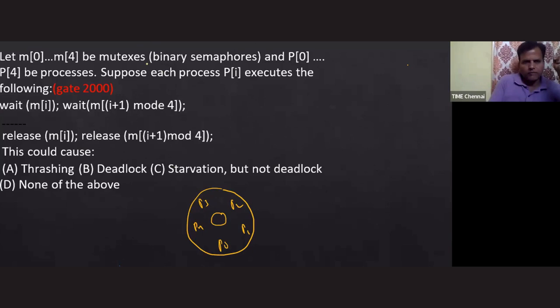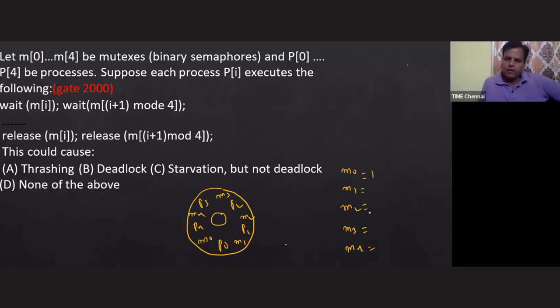In the dining philosopher problem we used forks, but here we are using mutexes. Initially, since mutexes are binary semaphores, all the values are 1, 1, 1, 1, because the binary semaphore value by default is 1.